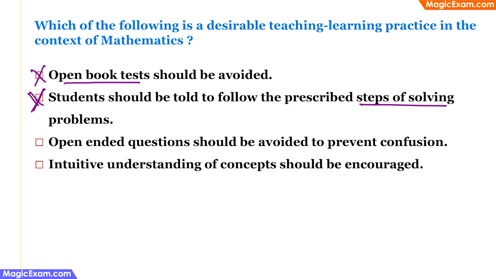The third one is open-ended questions should be avoided to prevent confusion. Now, open-ended questions are questions which can have more than one correct answer. For example, if I ask you, how many sides are there to this image?